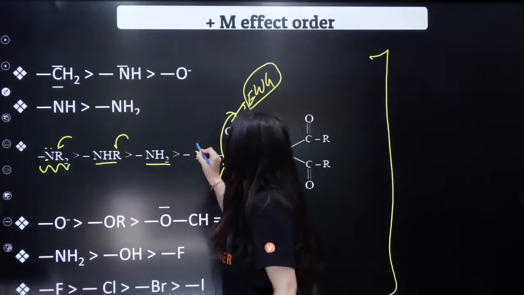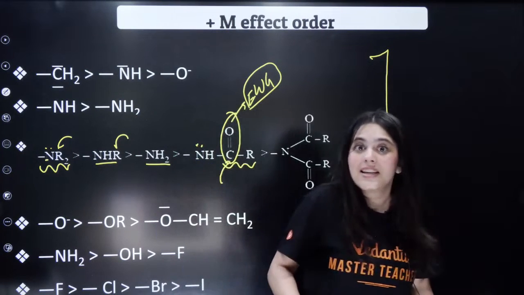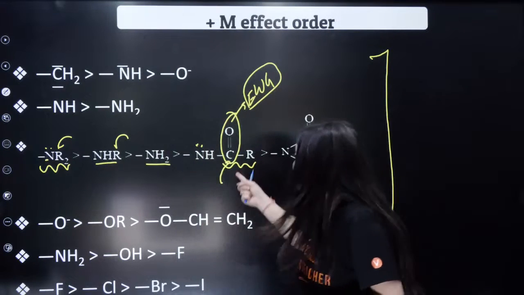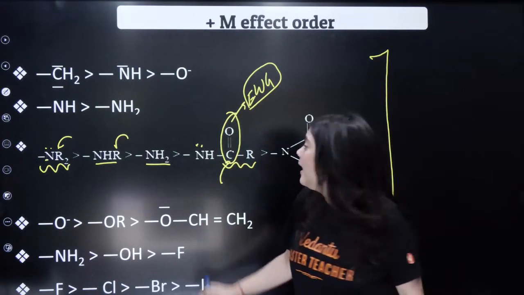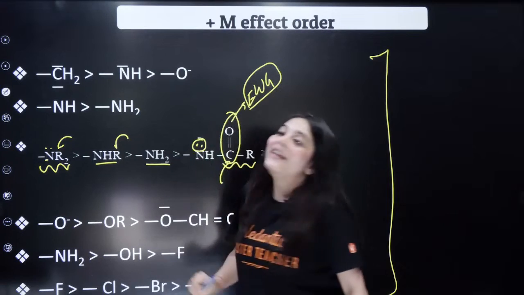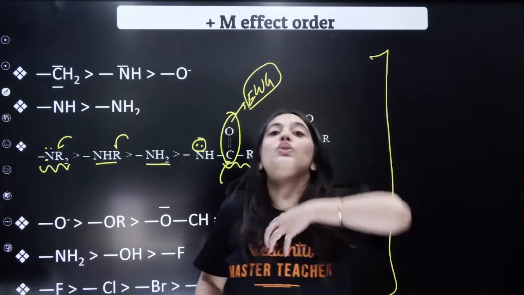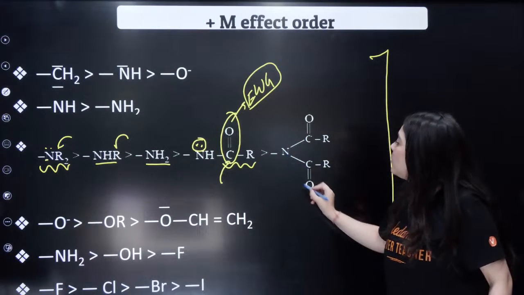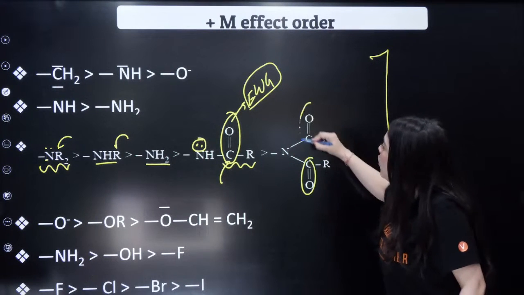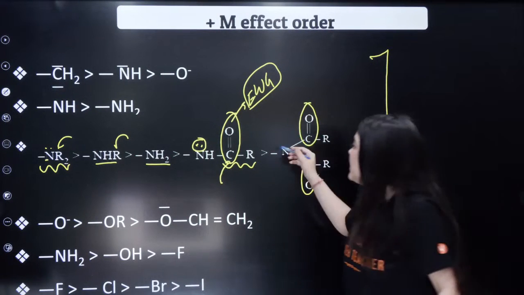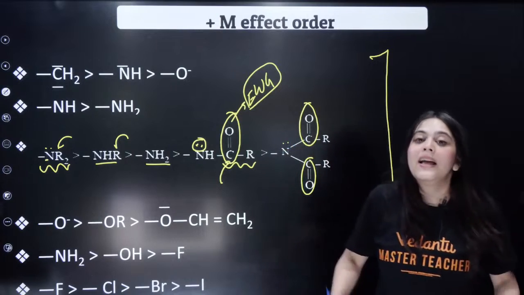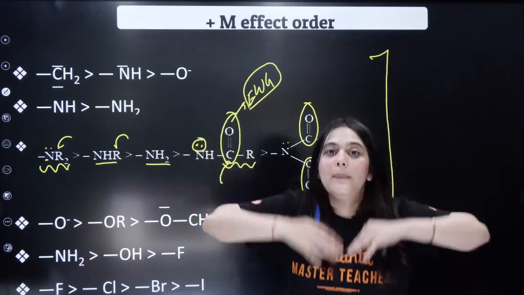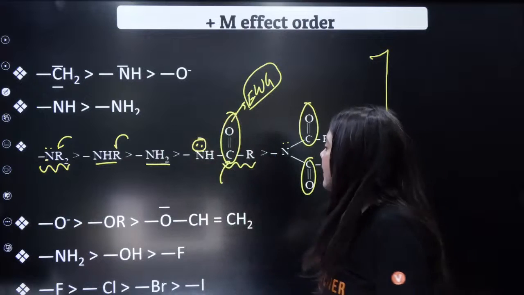Hence, the electrons on these nitrogens will be withdrawn by the carbonyl group over here. Hence, the availability of these lone pair to donate is less. So, hence this trend is followed. Now, here to this nitrogen, you have attached two electron withdrawing groups. Hence, this nitrogen's lone pair ability to donate is even lesser. Understood this?